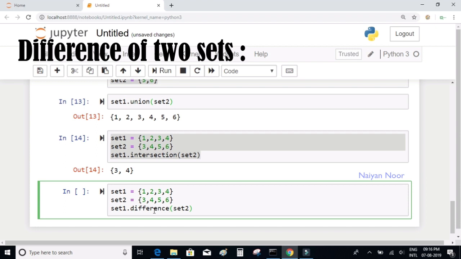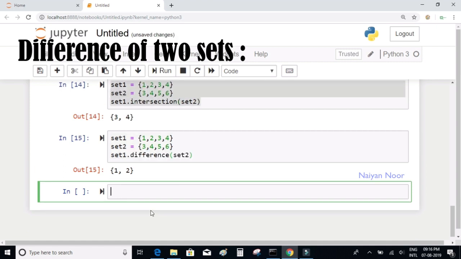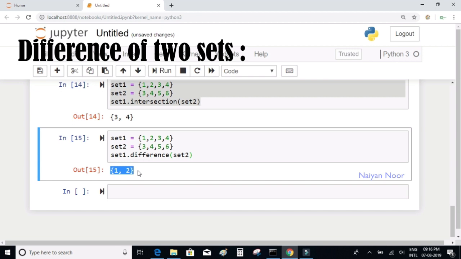So it has to basically return 1, 2, 3, 4, which is set1, but the two elements in set1 also appear in set2, which is 3 and 4. So 3 and 4 will be removed from set1, and what we get as output is 1 and 2. So when I execute this, you'll get 1 and 2.